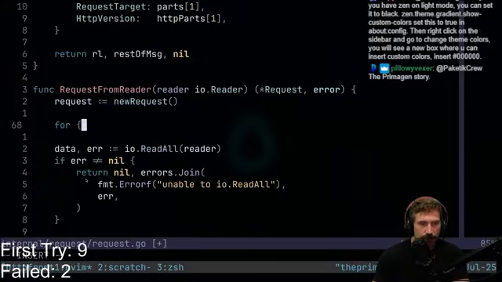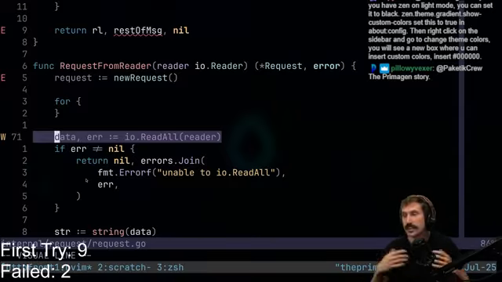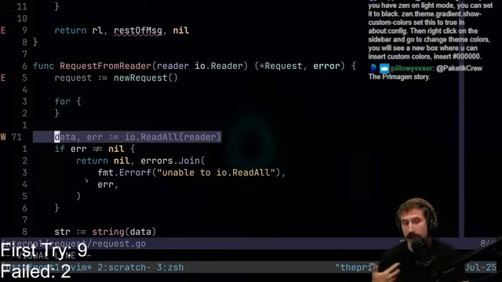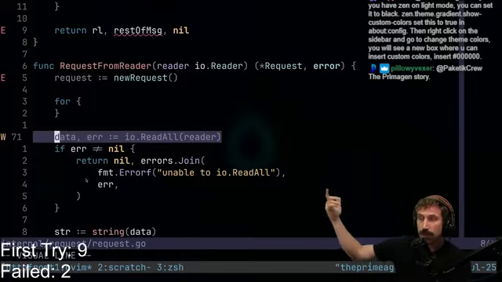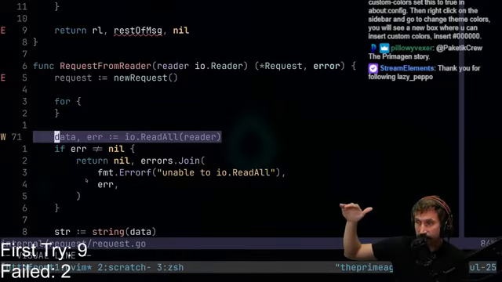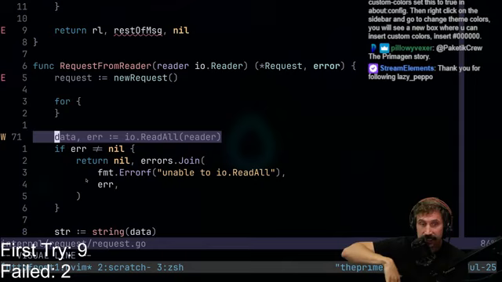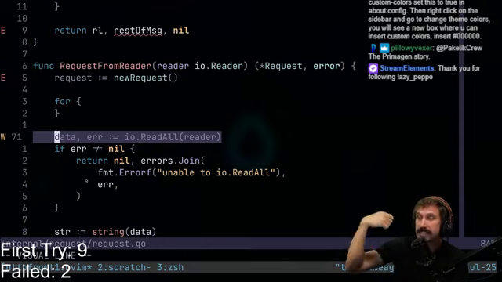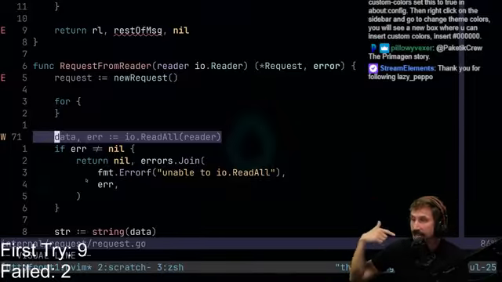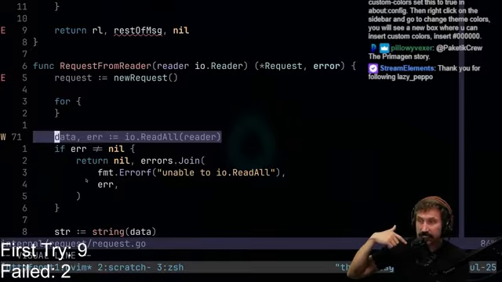And so now I want to create a for loop instead of reading everything at once, right? We want to simulate reading slowly over time. We don't know how long this thing is going to be. You'd never want to do, obviously, read all in practice because it could just hang. You only need to read through the headers. The body parsing doesn't need to happen right away, right? You can send off a message, hey, I got a new request. It's to this path. It's a post. It has these headers. And then you're able to run.